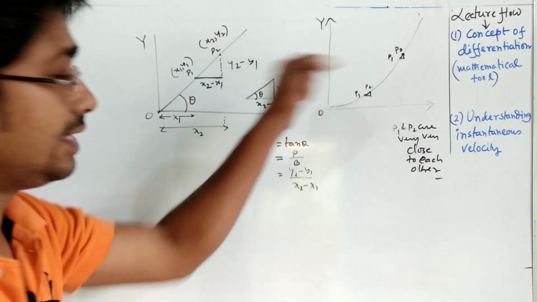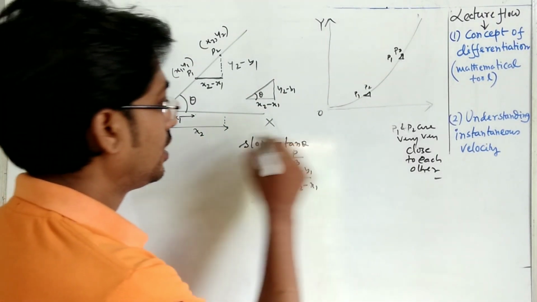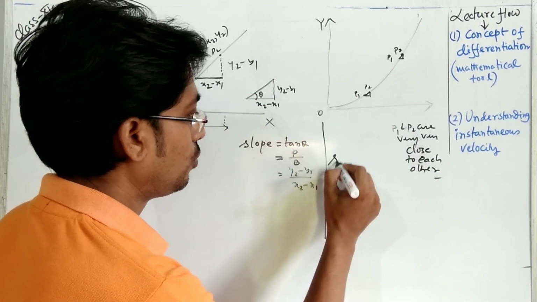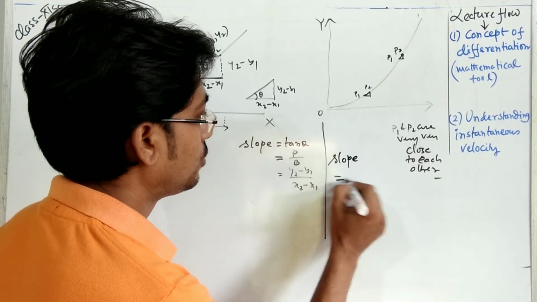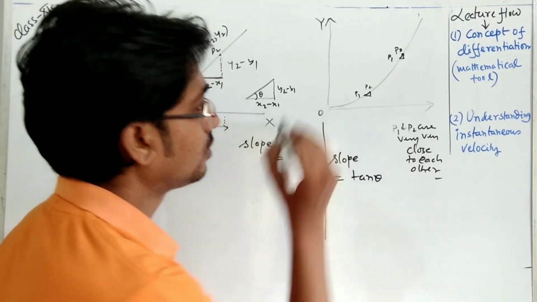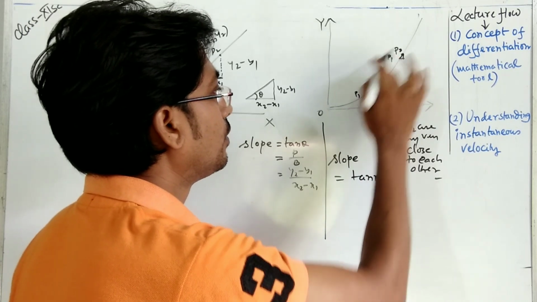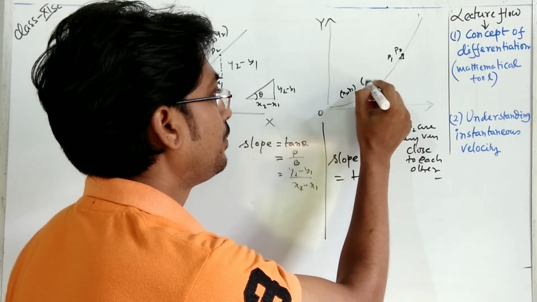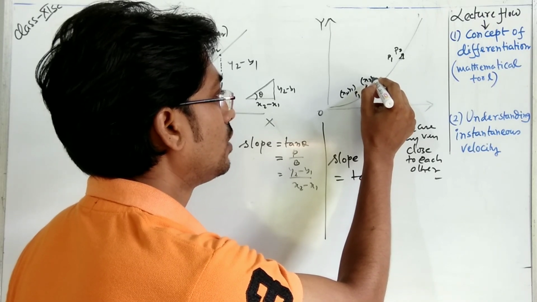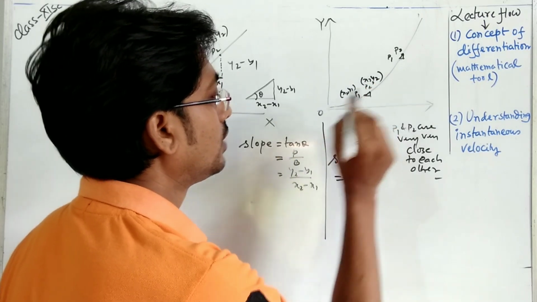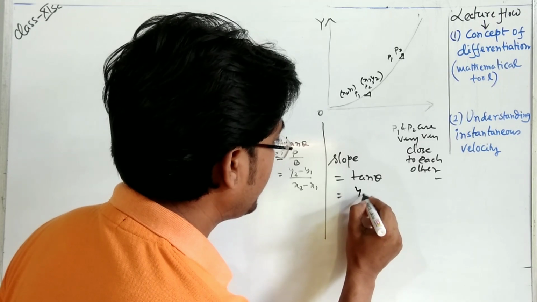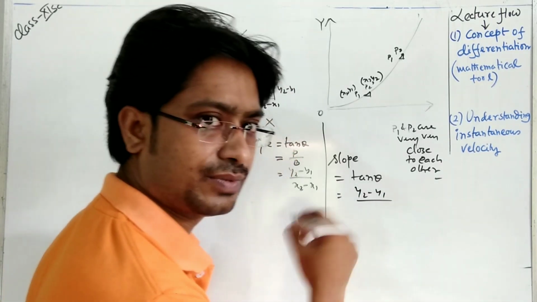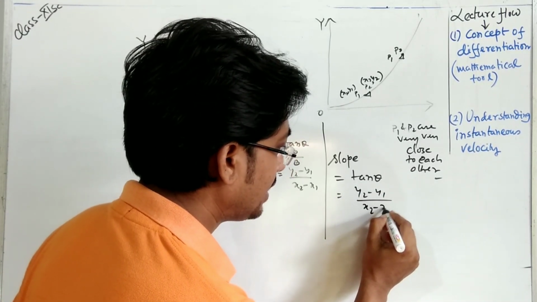Okay. So in this situation, what will happen? If we use this formula, then slope will be equal to tan theta again. So if P1 has the coordinate x1, y1, and P2 has the coordinate x2, y2, then we can write it will be y2 minus y1, same as previous, over x2 minus x1.